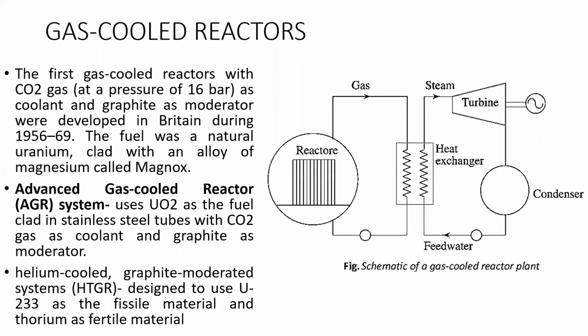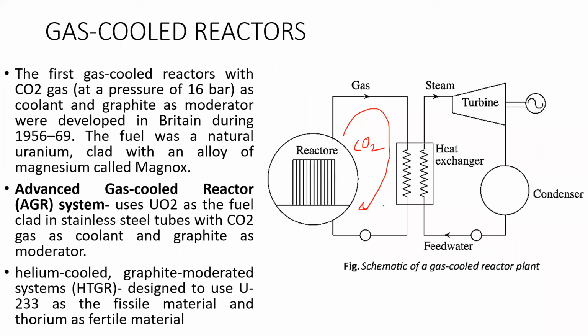Next is the gas cooled reactors. Again here two loops are there. One is the coolant loop, which uses CO2 gas as the coolant, which takes heat from the reactor core and gives it to the heat exchanger.